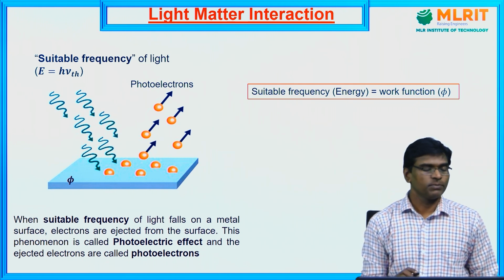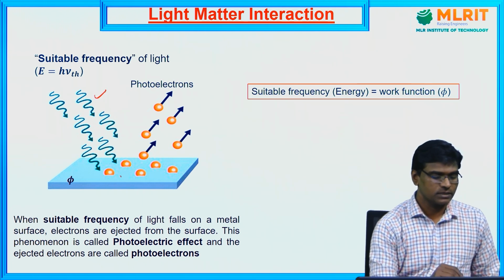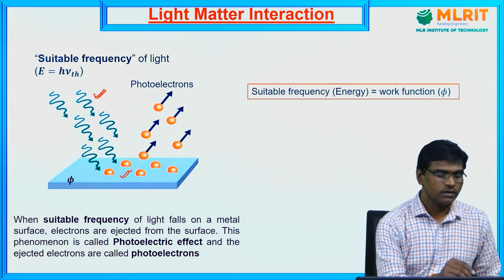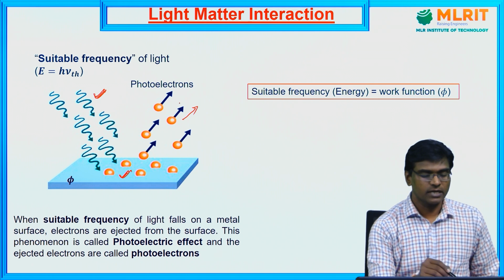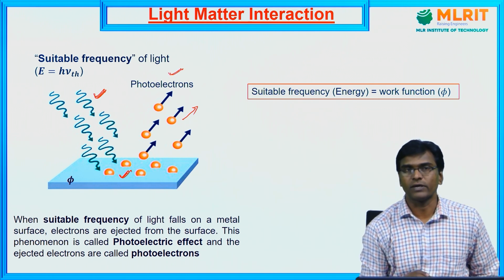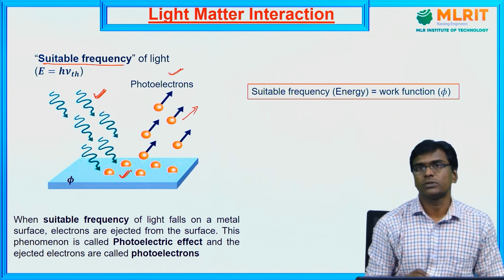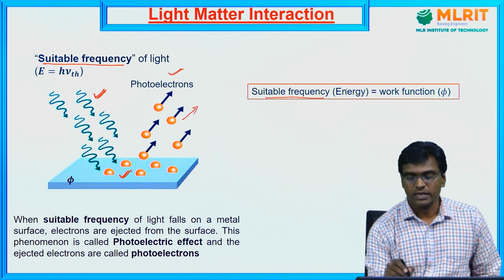Now we will see what happens when a suitable frequency of light falls on a metal surface. When a suitable frequency of light falls on a metal surface, electrons are ejected from the surface. These ejected electrons are called photoelectrons, and the phenomenon we call the photoelectric effect. What do we mean by suitable frequency or suitable energy? Suitable frequency means the energy of the photon must be equal to the work function of the material.